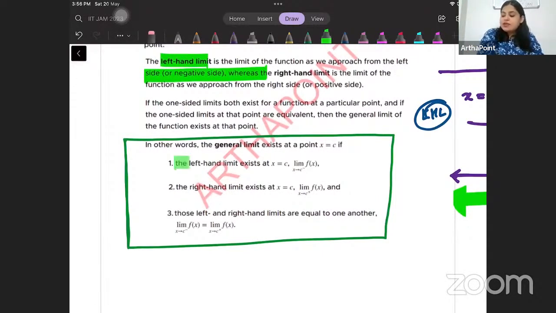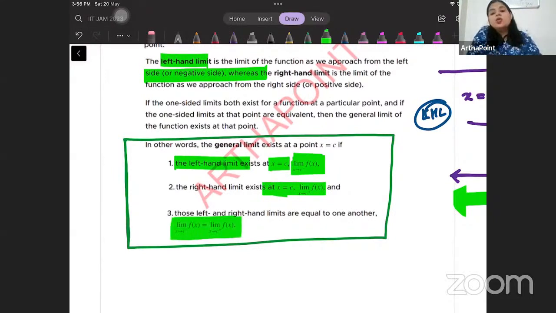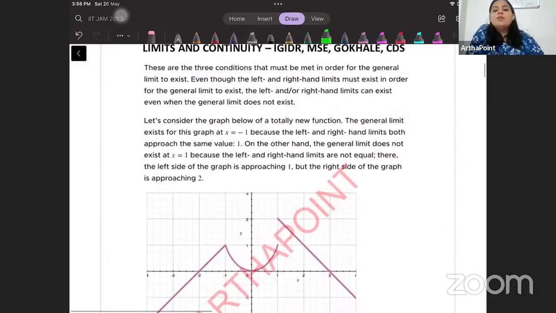But the left-hand limit exists when we approach the function from the left-hand side. The right-hand limit exists when we approach the function from the right-hand side. And the general limit exists when what we approach from the left-hand side becomes equal to what we approach from the right-hand side. Okay. So therefore, we can say that these three conditions have to be satisfied for the general limit to exist.